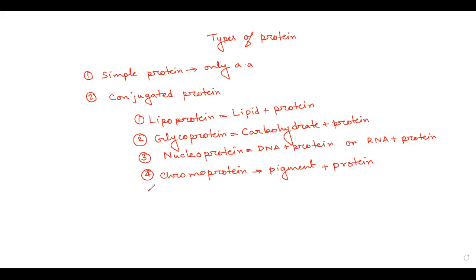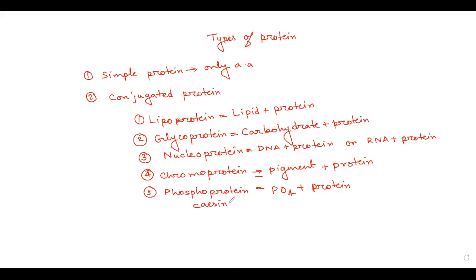Next, someone of you told about the phosphoprotein. I told we will talk later. Very simple. It will be equal to phosphate plus protein. Where is it present? It is present in the milk. In milk, there is a protein called casein. This protein is an example of phosphoprotein.